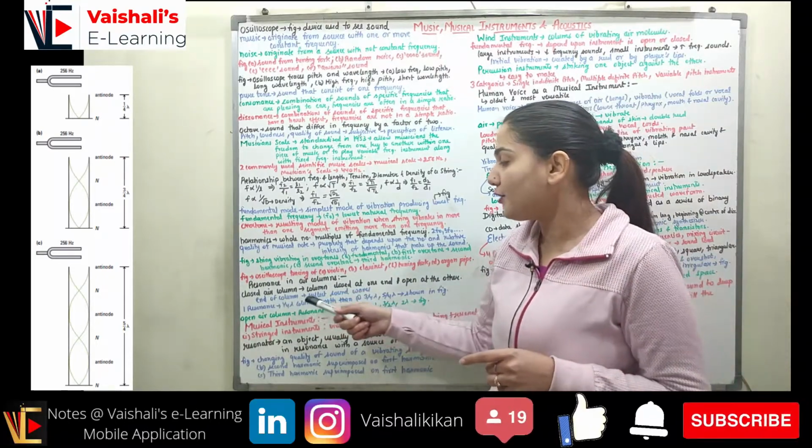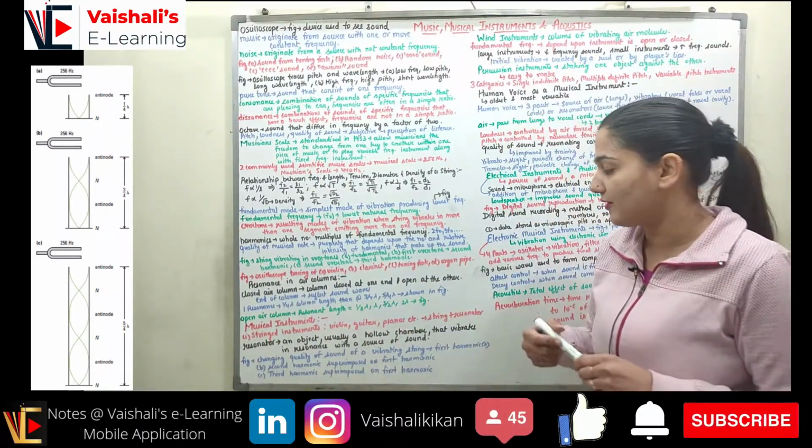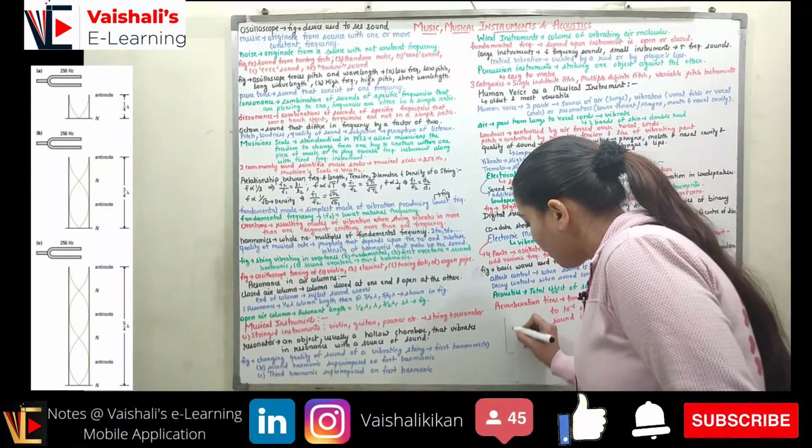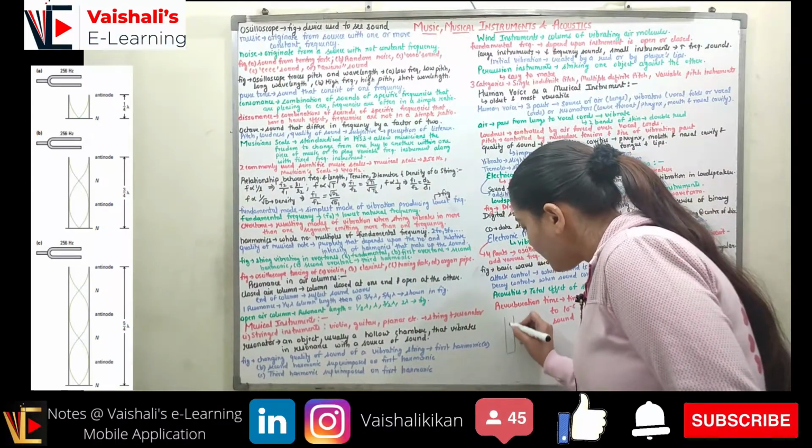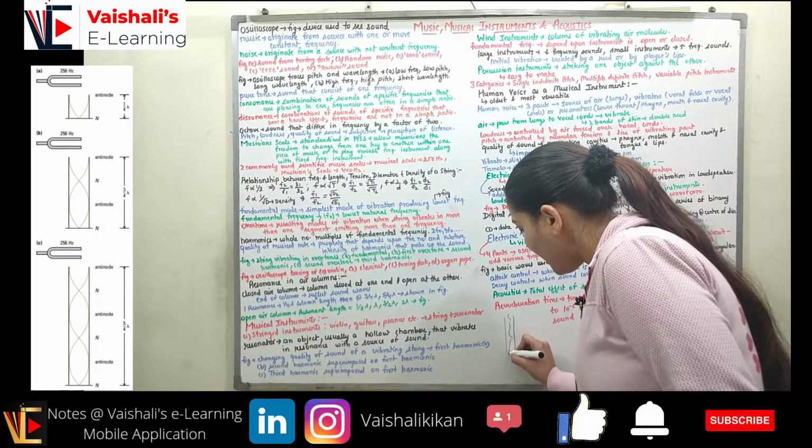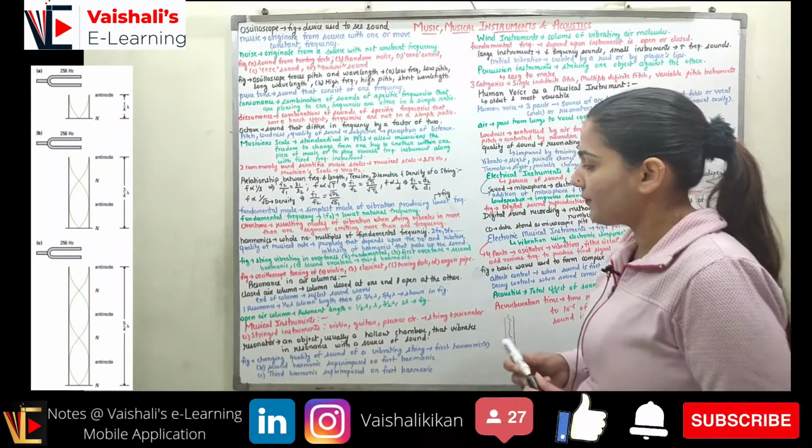So now the closed end of the column will reflect the sound wave. This is the type of column that we have. If the sound wave is going over here, the end will reflect the sound wave, right?